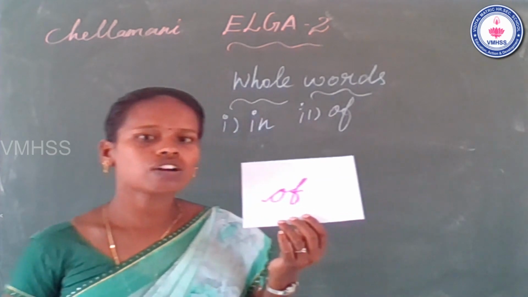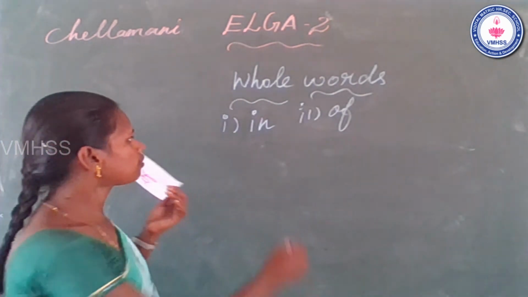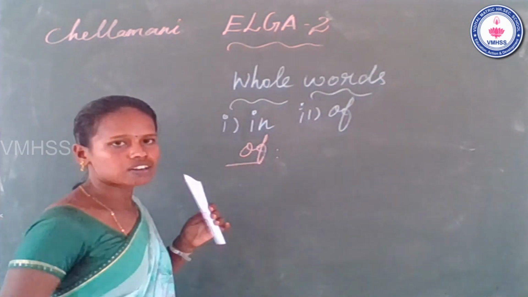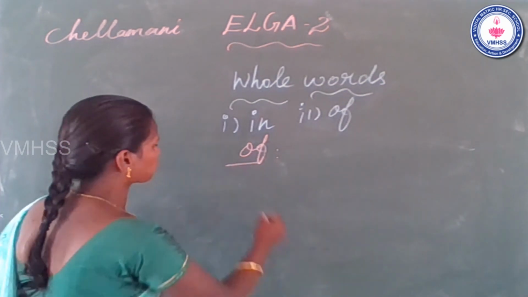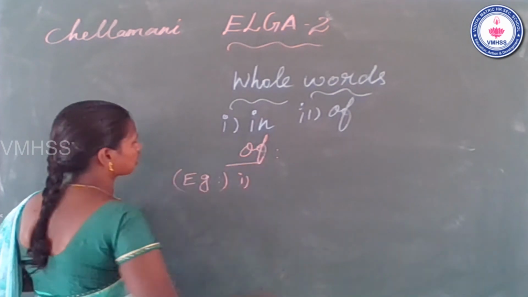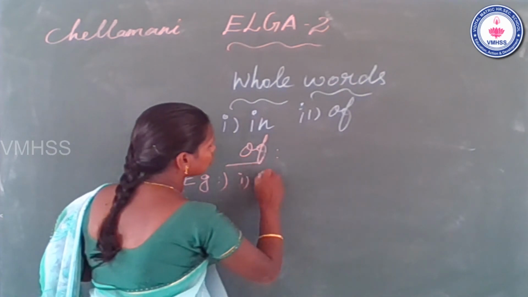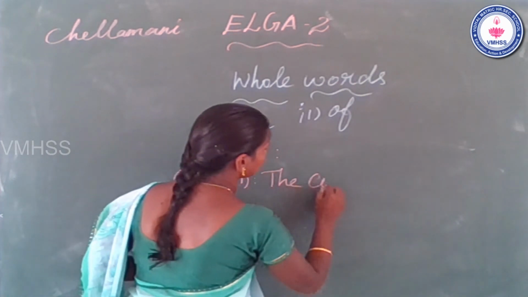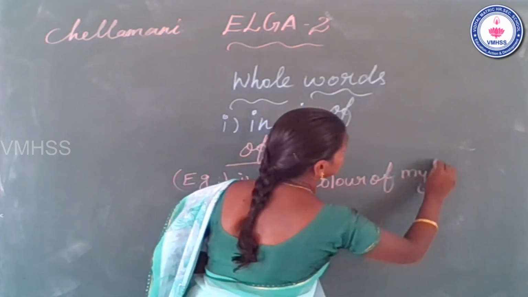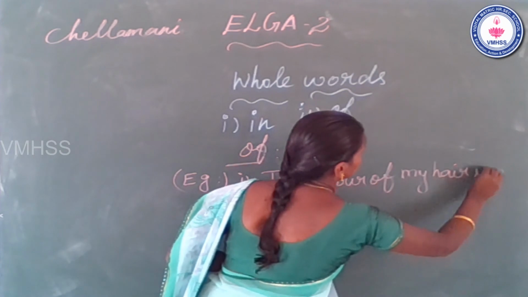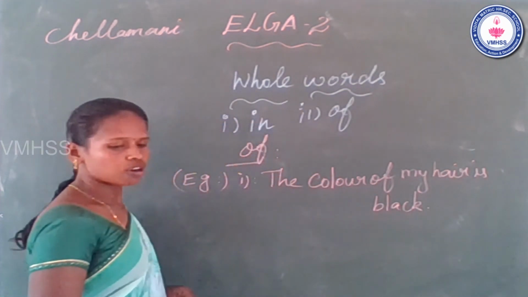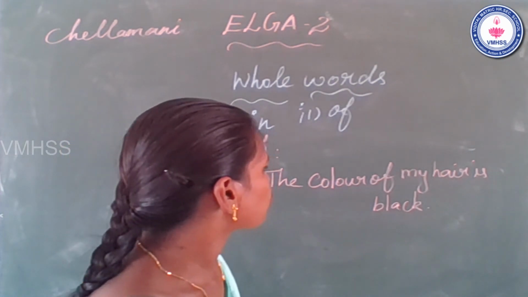Students, the next whole word is of. Now let's see some examples. The first example is the color of my hair is black. Where is the whole word? Yes.